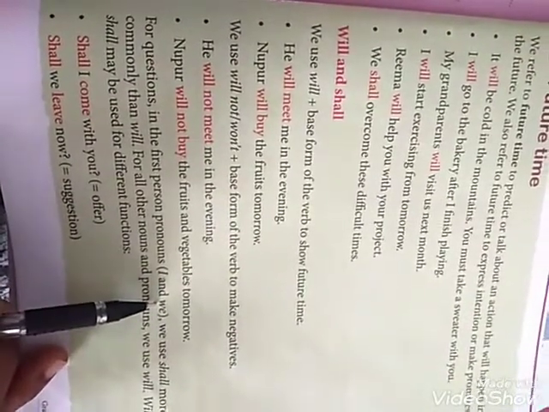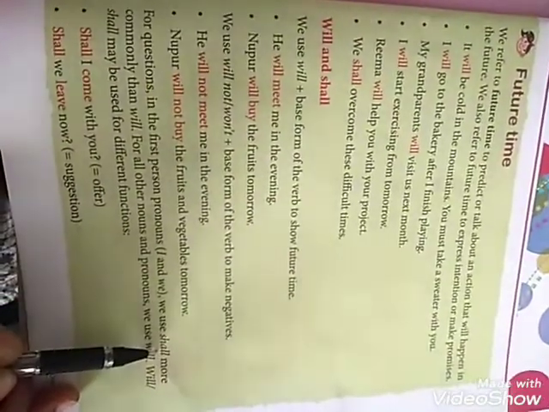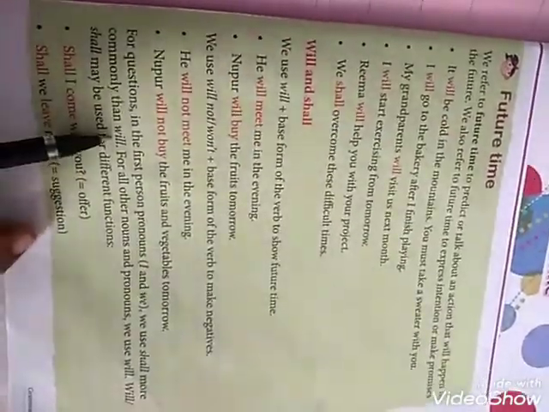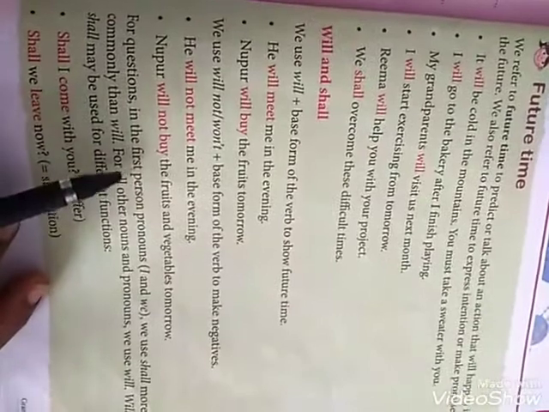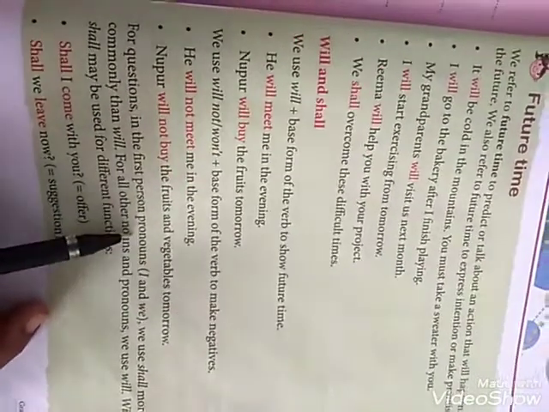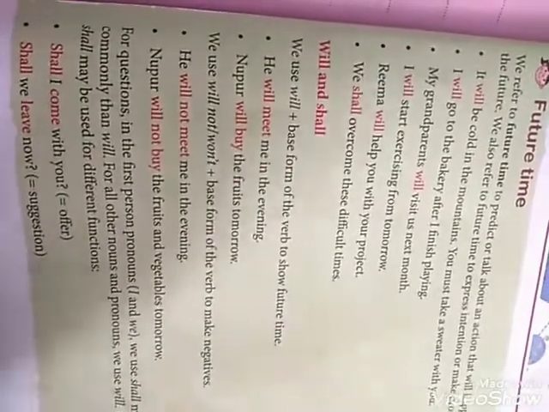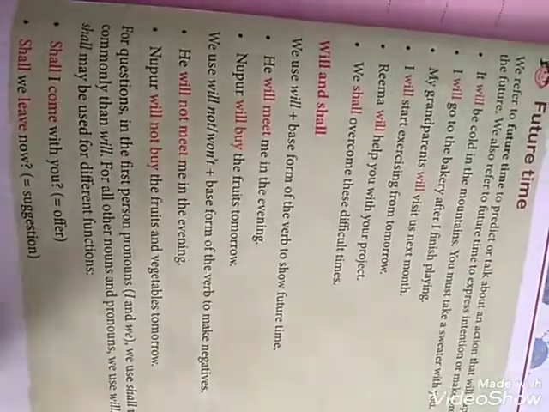If there is a personal pronoun I or we in that sentence, we use shall more commonly than will, because in all the examples we saw we were using will. But if we find the personal pronoun I or we in the sentence, we usually use shall. For all other nouns and pronouns we use will.